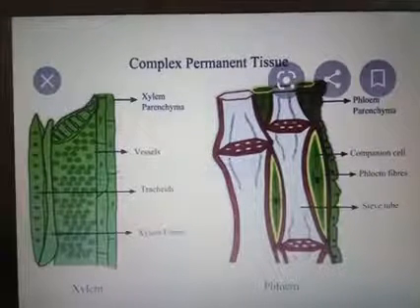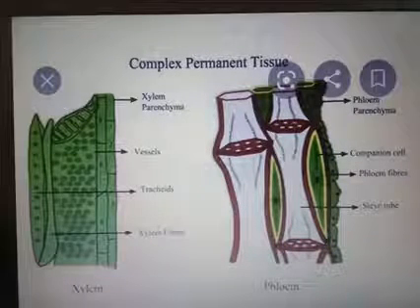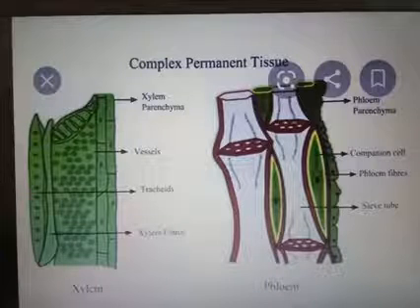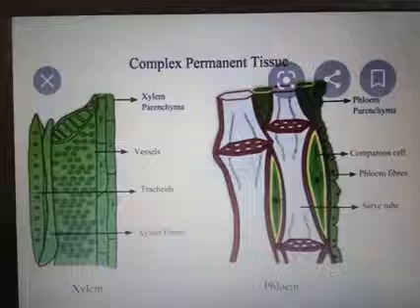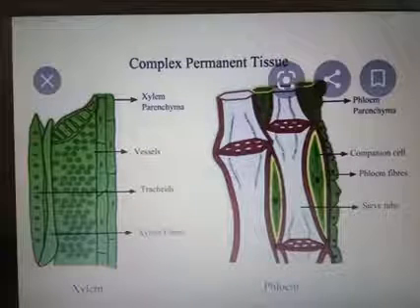Primary xylem. First forming xylem is known as primary xylem. When the plant attains maturity, they produce secondary xylem. Okay, so the primary xylem is of two types, that is protoxylem and the metaxylem.